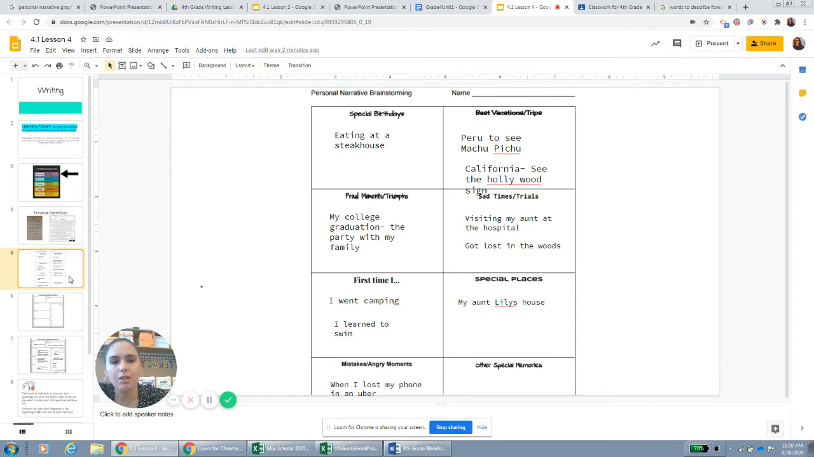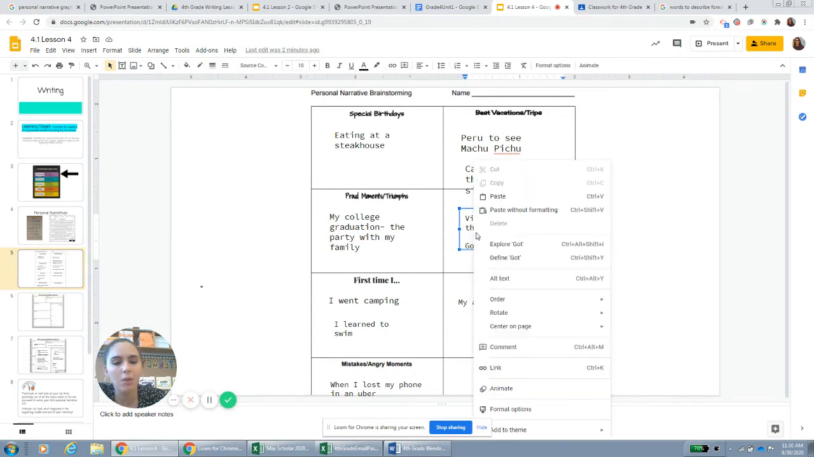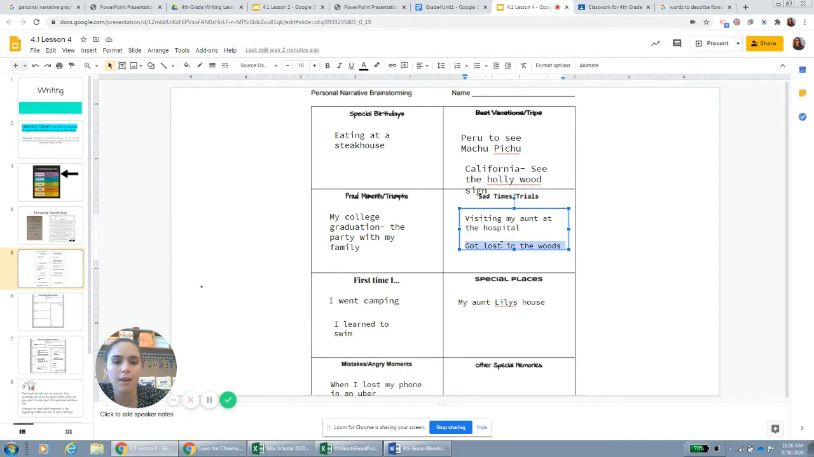So, yesterday, I filled out my graphic organizer to find a topic. After looking over all the topics, I decided I really wanted to write my first narrative on getting lost in the woods. The day I got lost in the woods. I thought that would be a really fun story to write about. So I'm going to write this one.